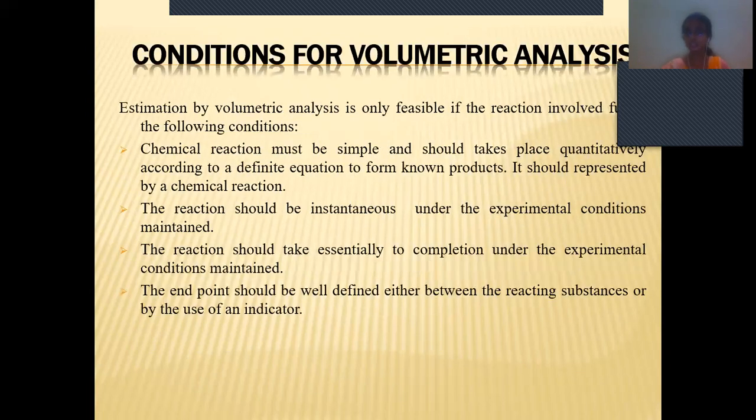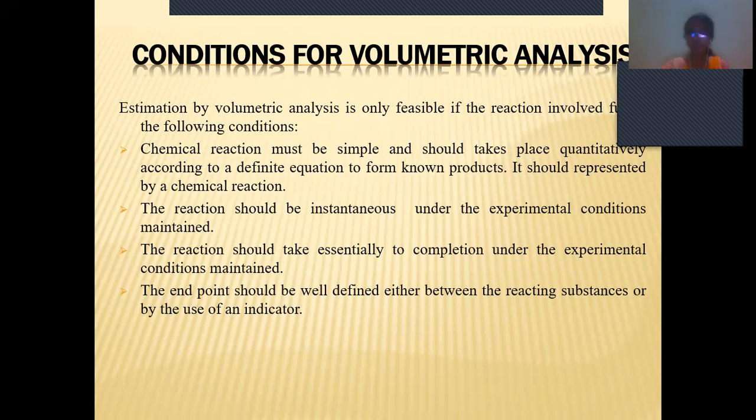Next, conditions for volumetric analysis, meaning which conditions we have to follow. Estimation by volumetric analysis is only feasible if the reaction involves the following conditions. First, the chemical reaction must be simple and should take place quantitatively according to a definite equation to form known products, and it should be represented by the chemical reaction.